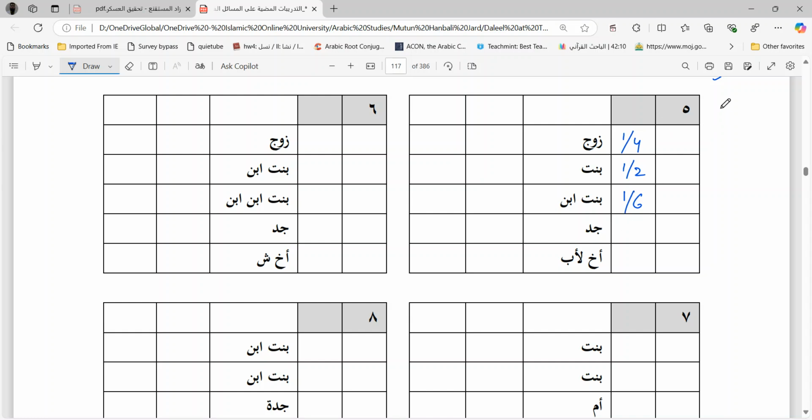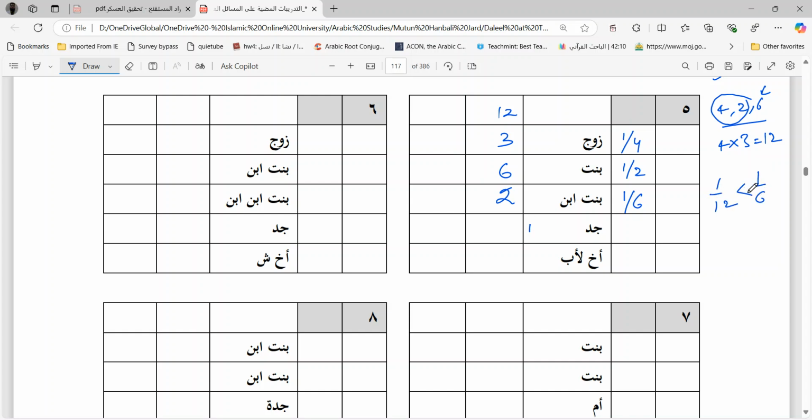First we'll solve this. You have three numbers, the denominators 4, 2 and 6. Find out the LCM. 2 and 4 are from the Nisfiyat and there is 1 from the Sulusiyat. So multiply the greater of the Nisfiyat, 4, with 3 in order to get the LCM, 12. So these are the minimum number of parts you have to divide the property into. 12 into 1 by 4, 4 threes are 12, 3 parts. 12 into 1 by 2, 2 sixes are 12, 6 parts. 12 into 1 by 6, 6 twos are 12, 2 parts. 6 plus 3, 9, 10, 11. One part remains out of 12, which goes to the grandfather. Now 1 by 12 and 1 by 6.